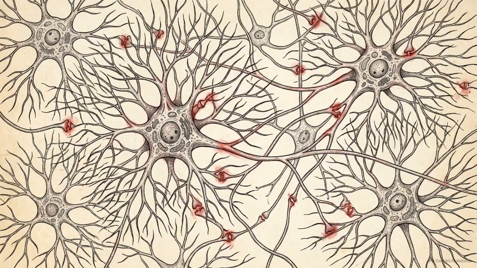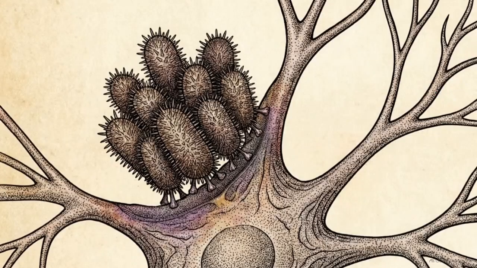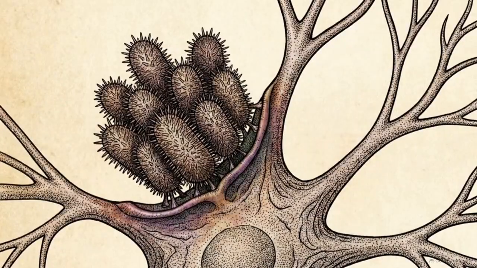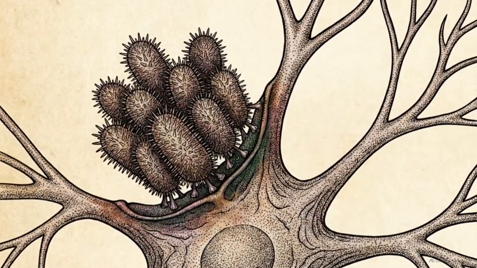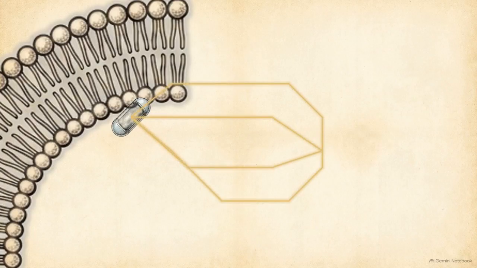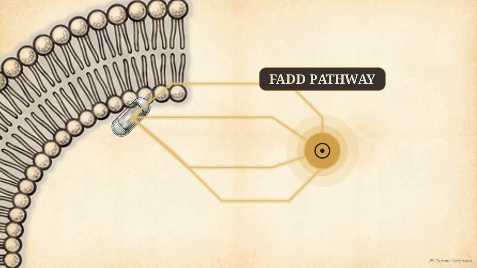To understand why this deterioration happens so quickly, we have to look at the microscopic mechanisms inside the brain. The Chandipura virus is a highly neurotropic pathogen. It rapidly breaches the central nervous system to invade neuronal cells. Once inside the neuron, the virus activates a specific cellular trigger known as the FAS-associated death domain, or FAD pathway.